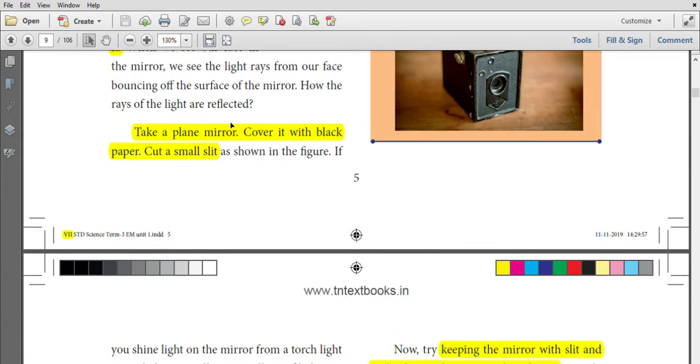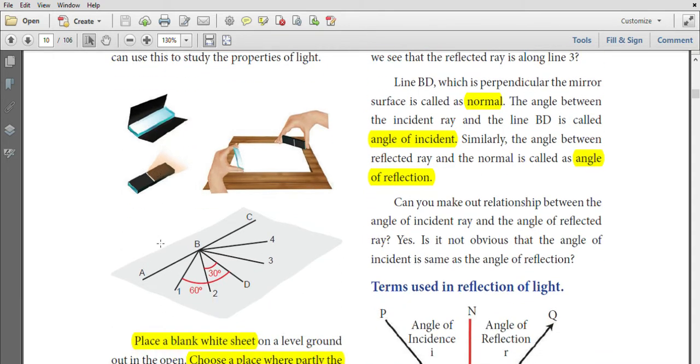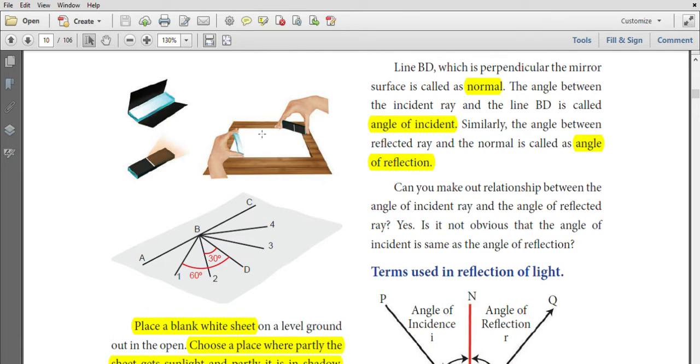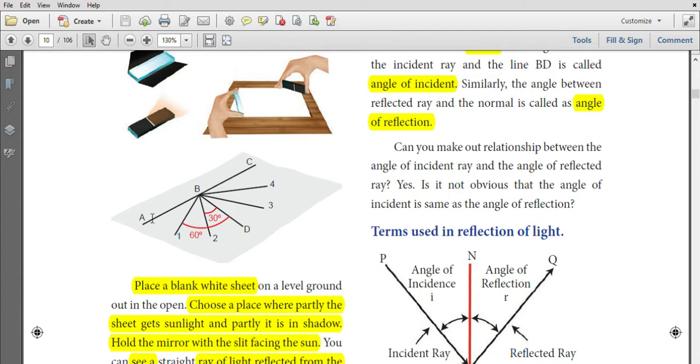Take a plain mirror, cover it with black paper and cut a small slit in the black paper. Take a plain blank white sheet and draw a line ABC and keep the mirror on ABC.